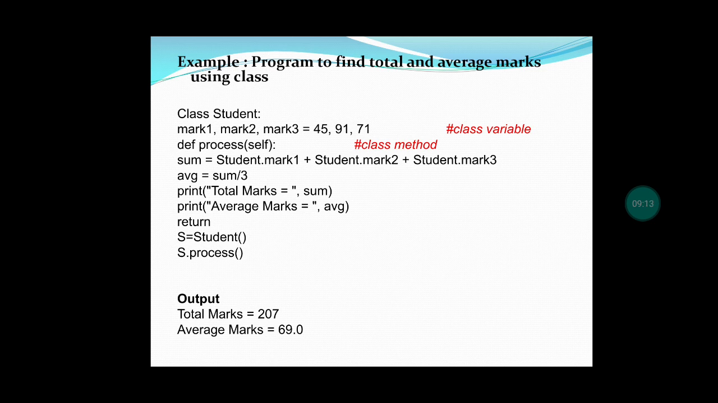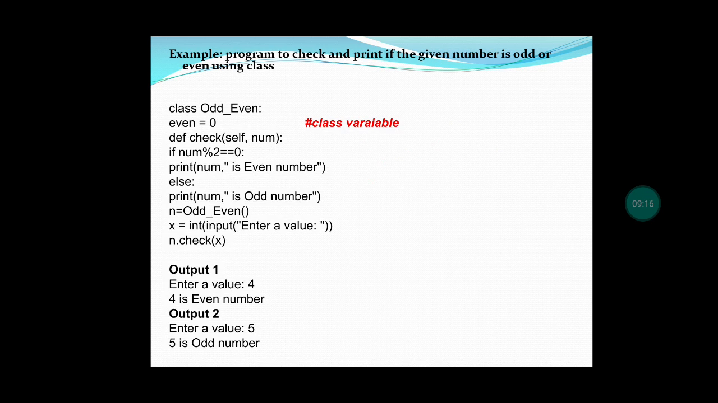Then we will see the next example. It is a program to check and print whether the given number is odd or even. Here we have given the class name as odd even, and the class variable as even equal to 0, and the function name is check of self comma num. Self is the first argument and num is the second argument. Here we are using the if condition num modulus 2 equal to 0. If the condition is satisfied, the answer will be that it is an even number. If the condition is false, it comes to the else part, that is, it is an odd number.